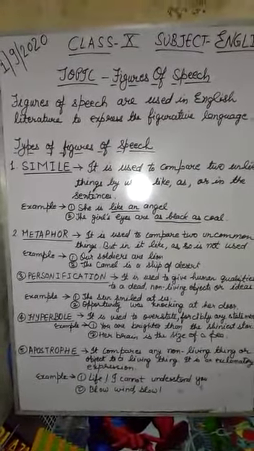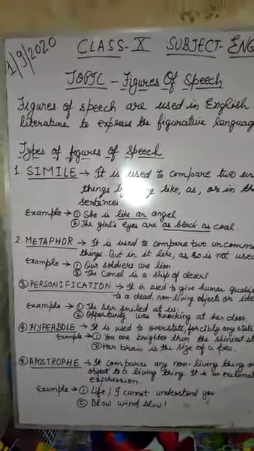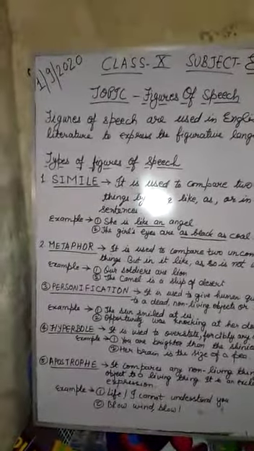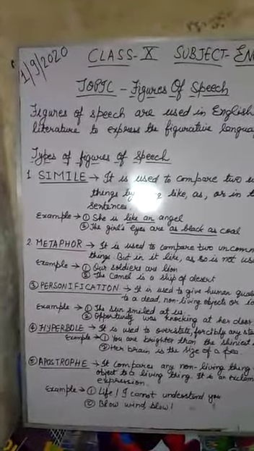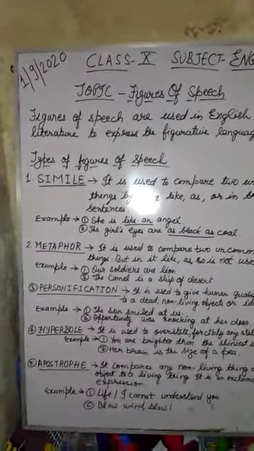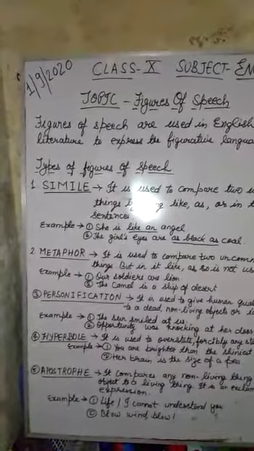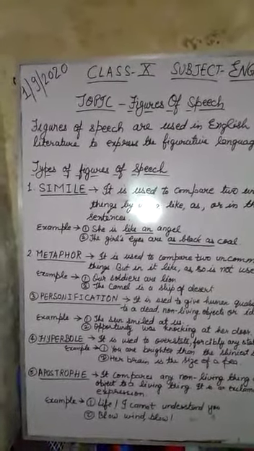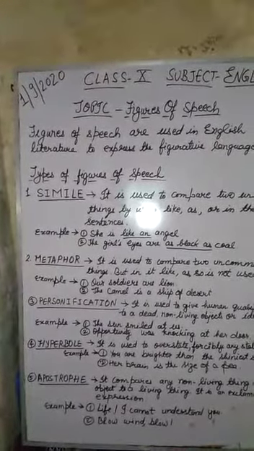So there are many types of figures of speech. Today we will study some commonly used figures of speech. Among them, the most commonly used is simile. What is simile? Simile is used to compare two unlike things by using like, as, or so in the sentences. So it is used mainly by using like or as in sentences.